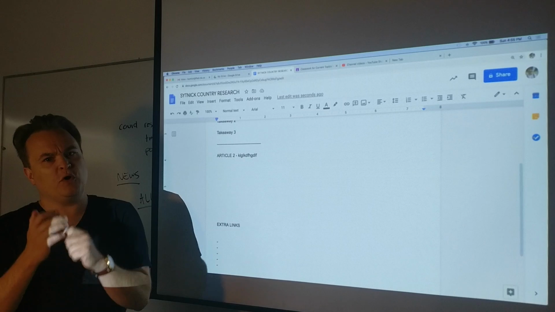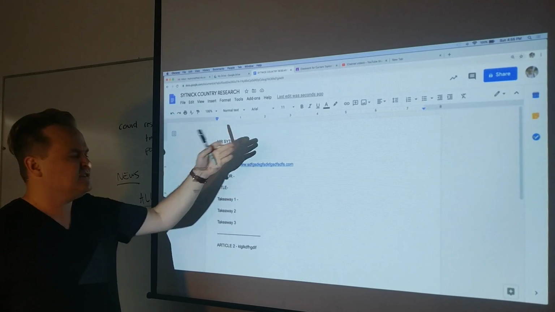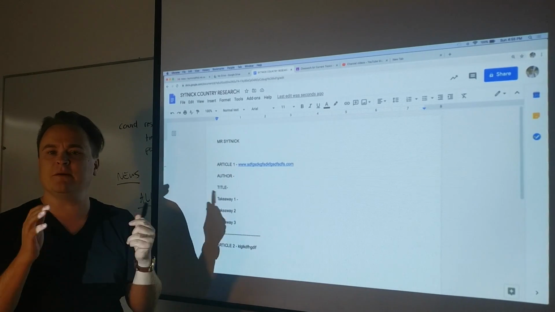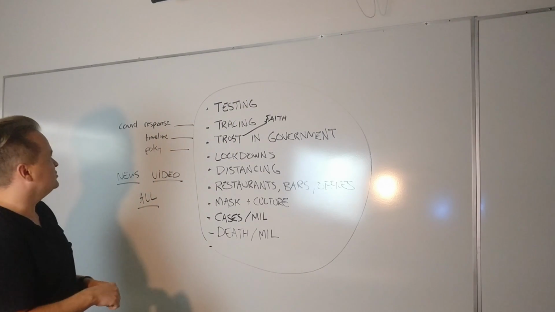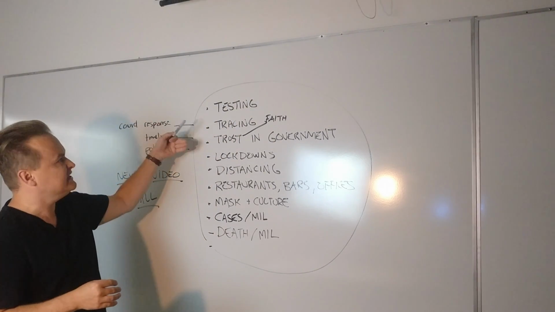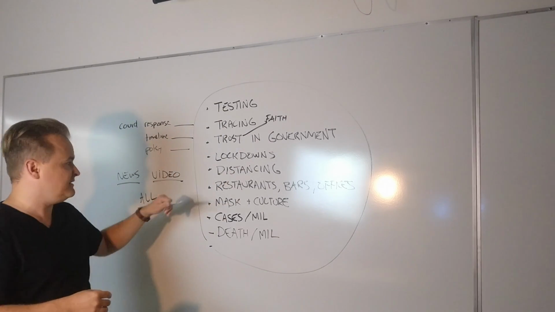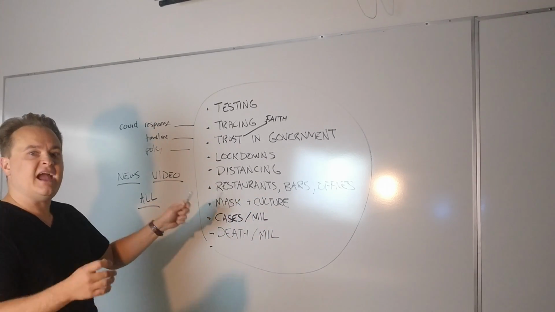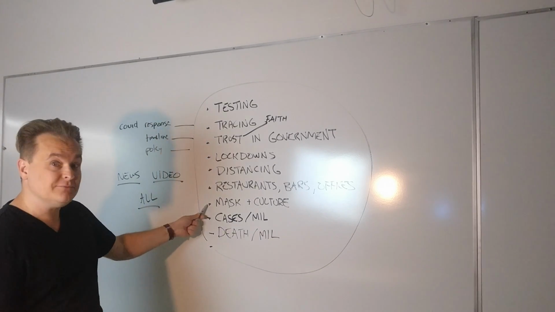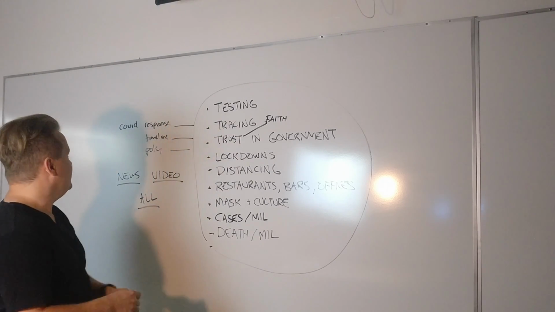So what should you be looking for in good sources to use for your takeaways and things? What would you be looking for? This article's good. I'm going to do 3 takeaways on it because it's one of my core articles. What should you be looking for? I'll mute this again. Of course, we're looking for what I'm calling right now the big 9. You should be looking for information about testing in those articles, tracing, trust or faith in government, lockdowns, social distancing policies, restaurants, bars, offices, public gatherings, things about that, masks and the culture of masks in that country and what the policy was in the masks in that country, cases per million, deaths per million.